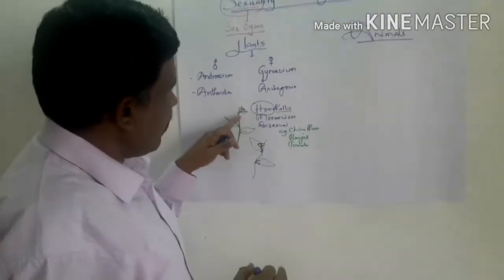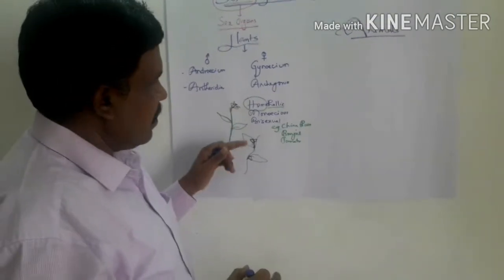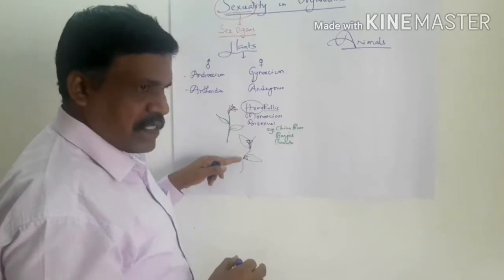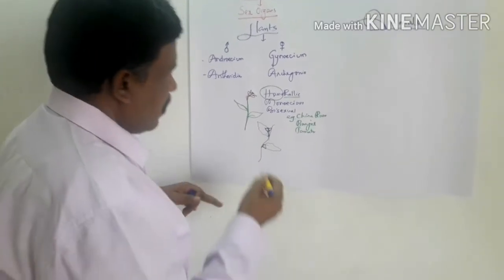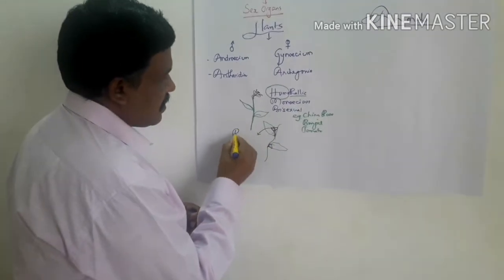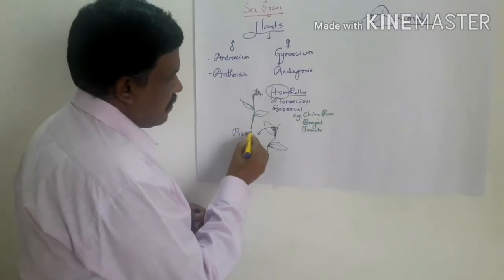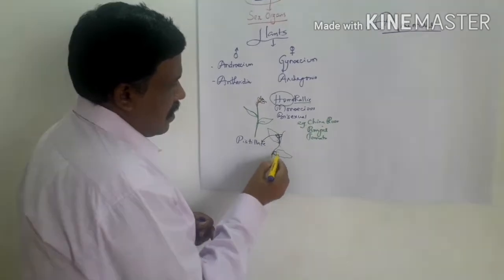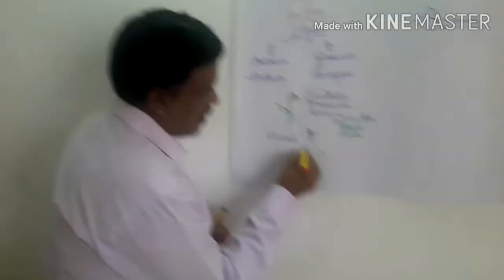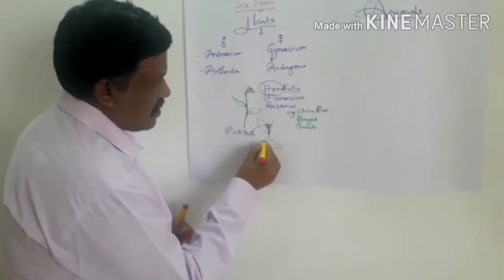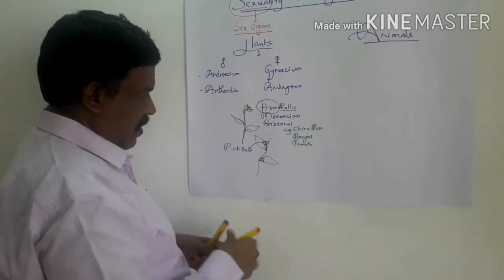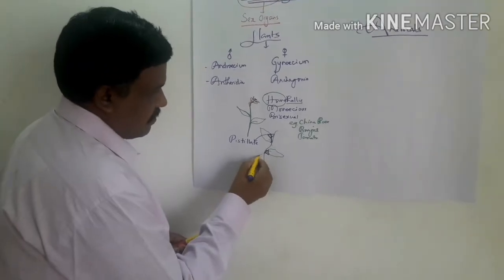If you see them in the same flower, that's called bisexual. And if you see them in the same plant but at different positions, this we can call a pistillate flower. And if you see only the stamens here, then this is called a staminate flower.